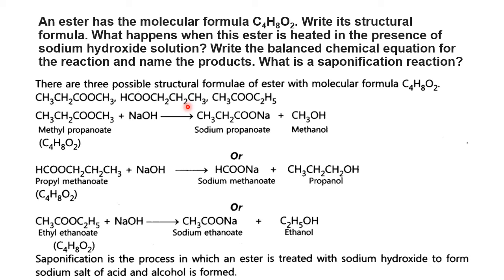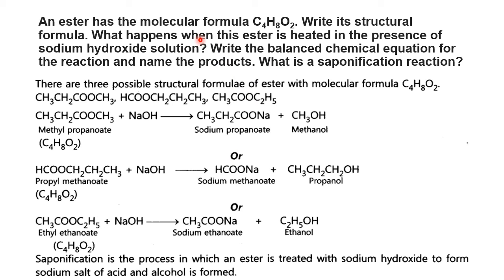In the same way, this is what? The longest chain is this one. 1, 2, 3. Okay. Propyl. Propyl methanoate. And this is ethyl ethanoate. Number one starts from the ester group. So ethyl ethanoate, propyl methanoate, methyl propanoate. These three are the possible ester structures for the C4H8O2.